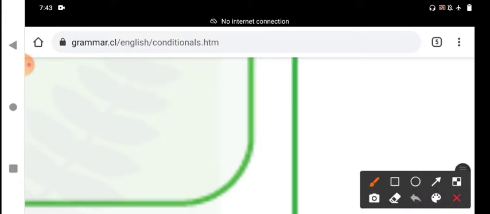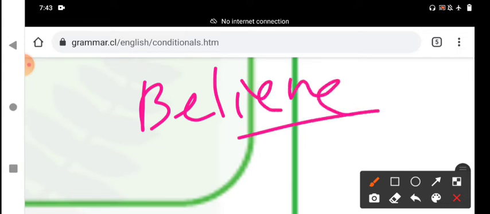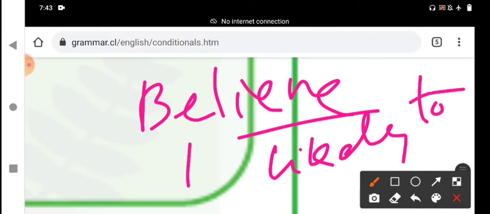We express the first condition or type 1 if clause to talk about the result of an imagined future situation when we believe the imagined situation is quite likely to happen. At that time we should use this first condition or type 1.